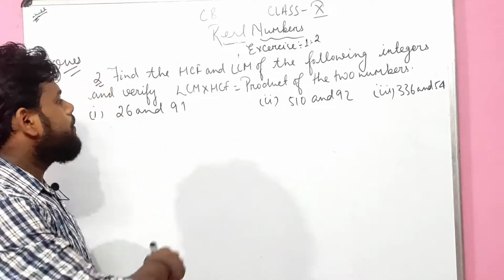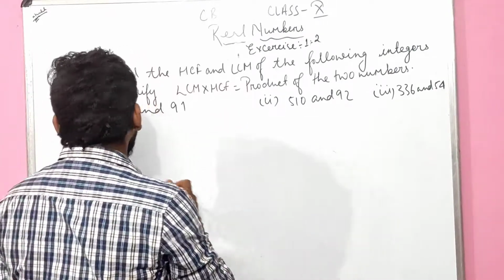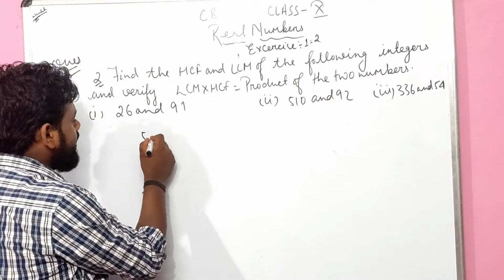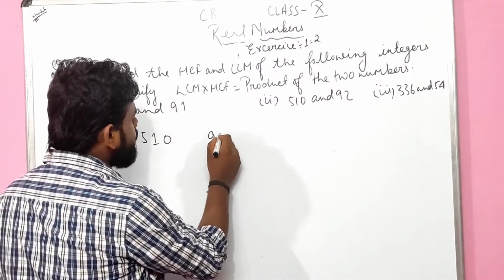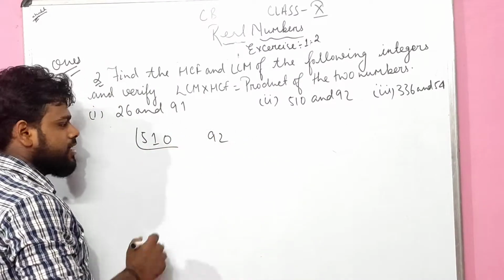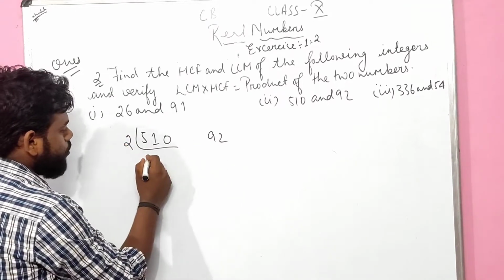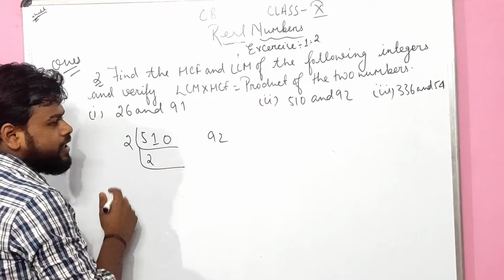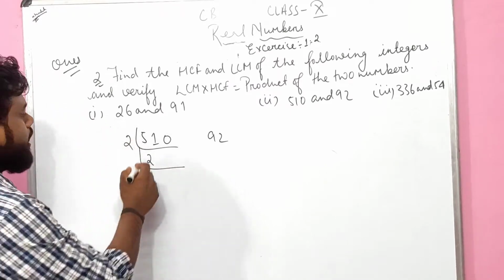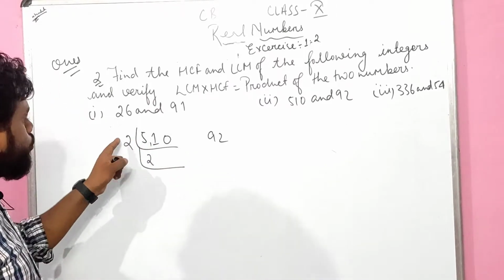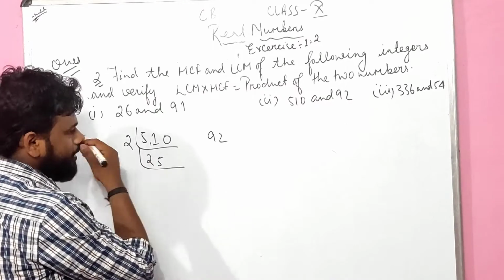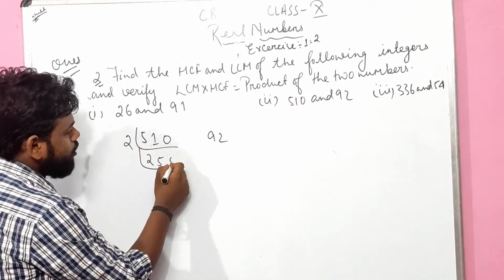So people, we will be doing question 2 like the same as question 1. So for 510 as well as 92, we have to find the prime factorization. Let us do it with 2. 2 times 2 is 4. So 5 minus 4 is 1. So I can bring 1 over here. So 2 5s are 10. So 10, 1, again 1. That is again all about a 5.